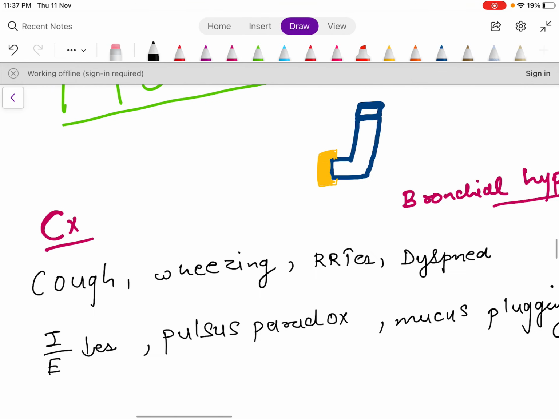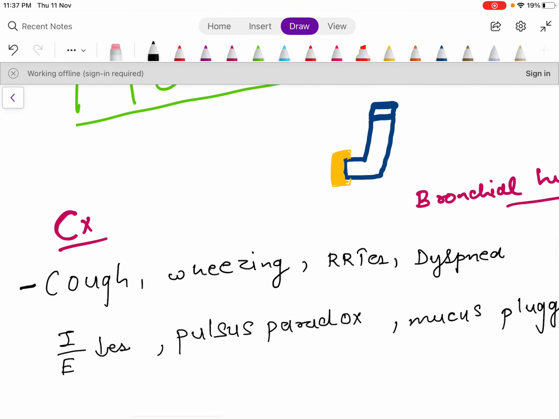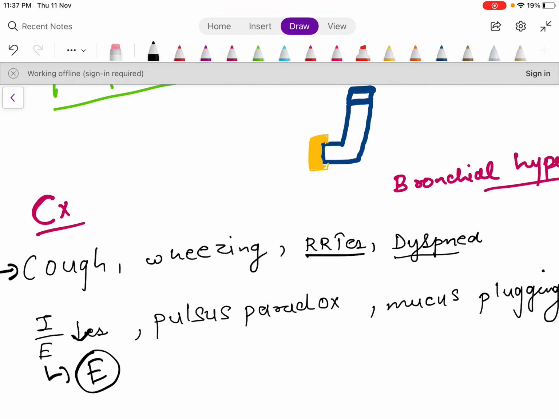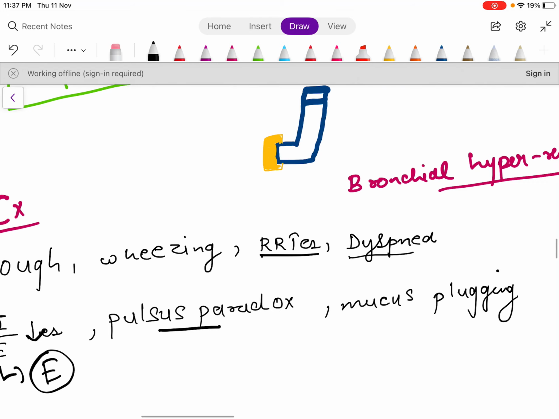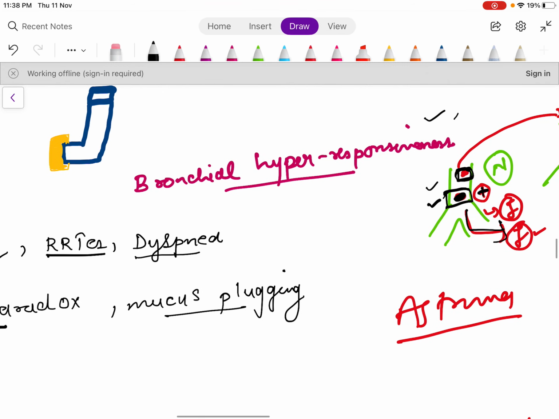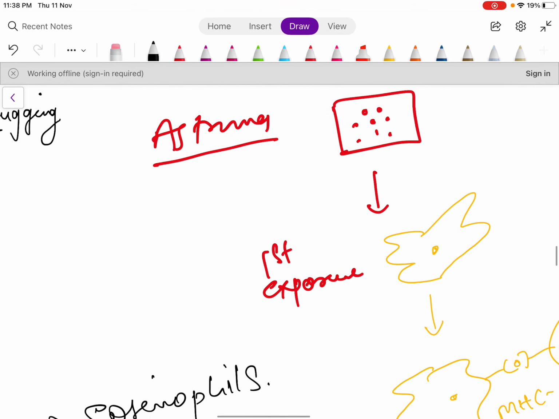So how will the patient present to us? The patient will have a cough, wheezing, increased respiratory rate and dyspnea. The inspiration to expiration ratio will be decreased. Why? Because the time for expiration will be increased, I will explain this in a minute. Then there is pulsus paradoxus and mucus plugging. So how to remember all these symptoms easily is by learning the pathology.